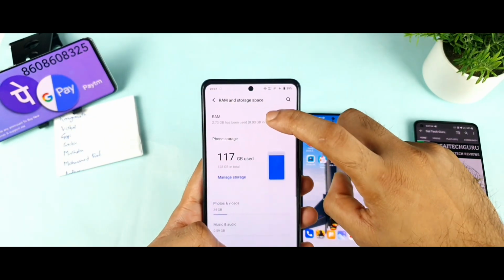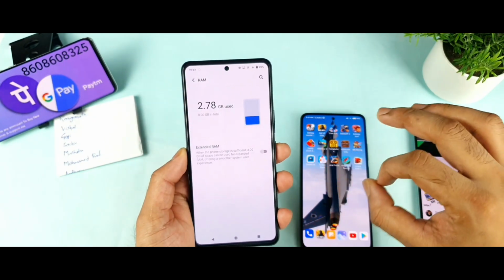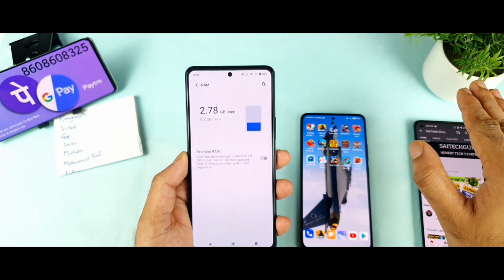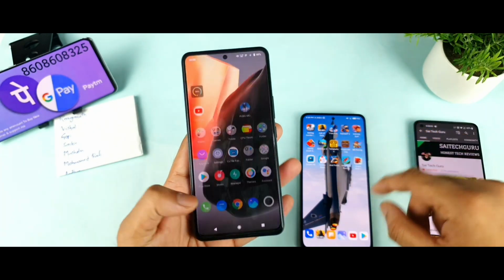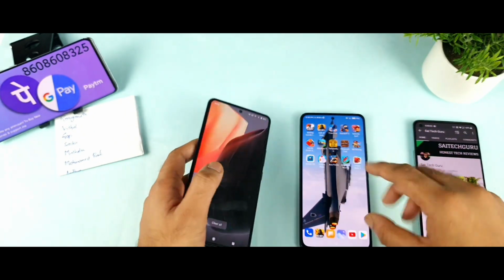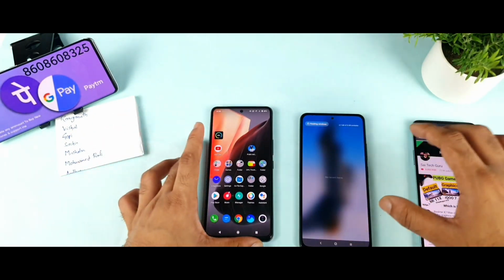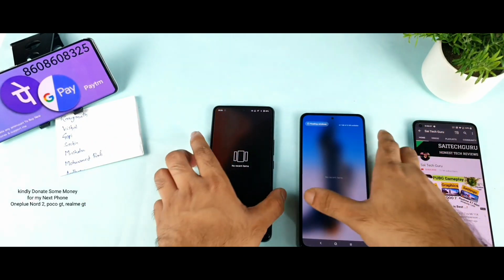And right now let me just show the RAM. As you can see friends, right now external RAM is completely turned off. You can see clearly here, it's completely turned off. I need to clear all the background applications and everything in both phones. So everything is cleared in the background. As you can see friends, it's completely clear.